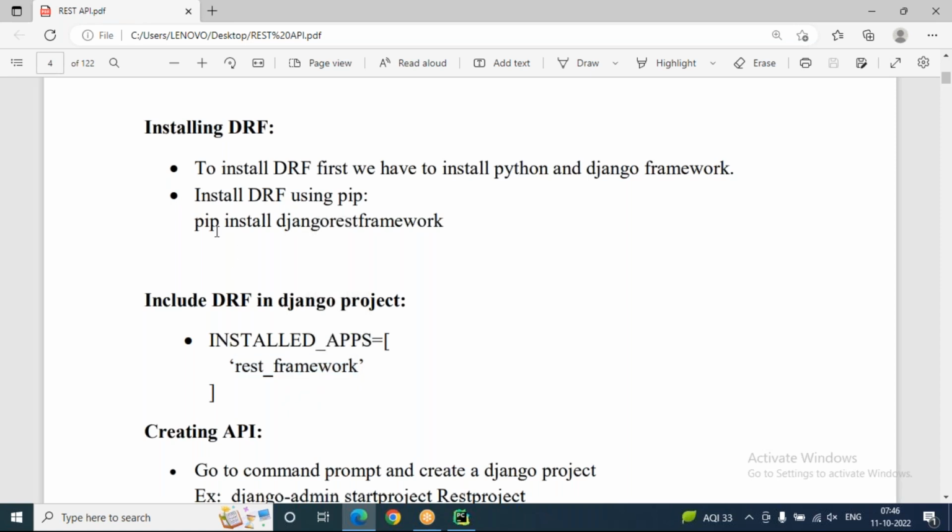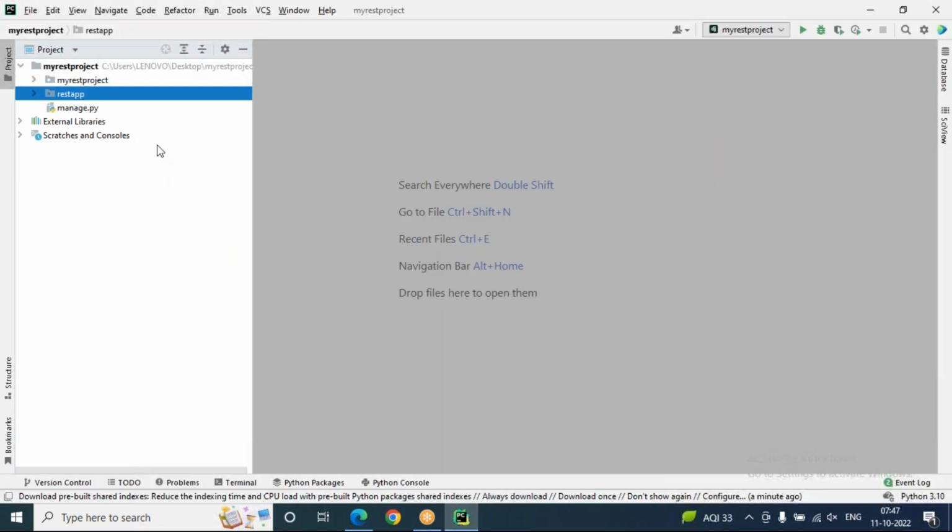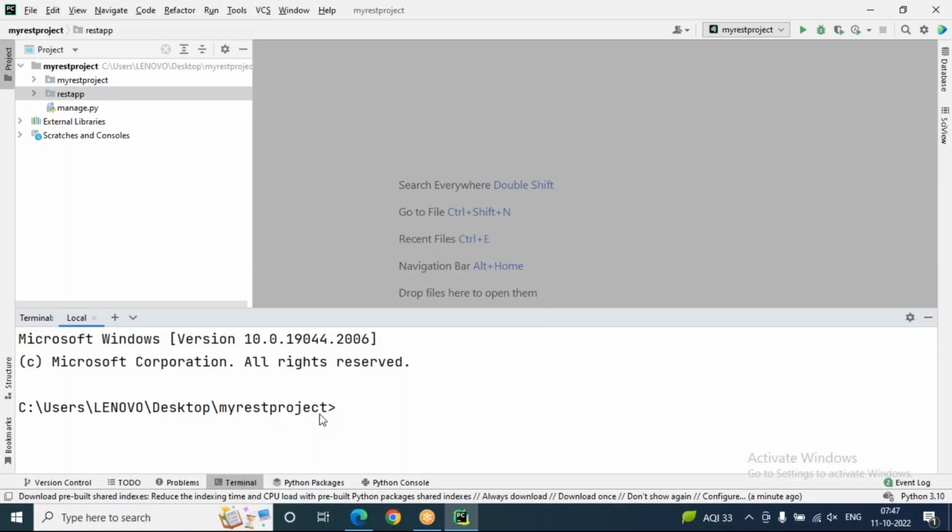First, let's install: pip space install space djangorestframework. Where do I have to install it? Under this project, which means in the terminal. So pip space install space djangorestframework, without commas.